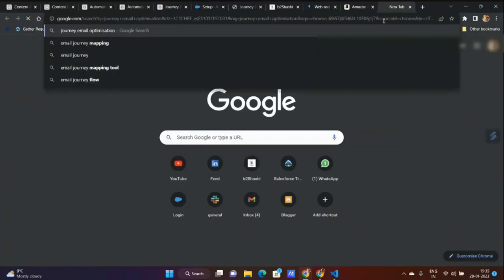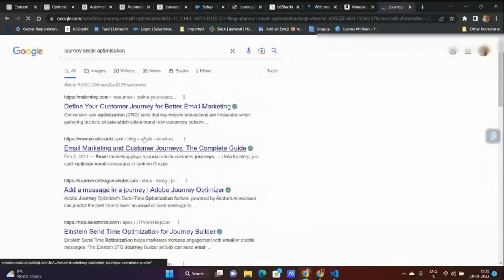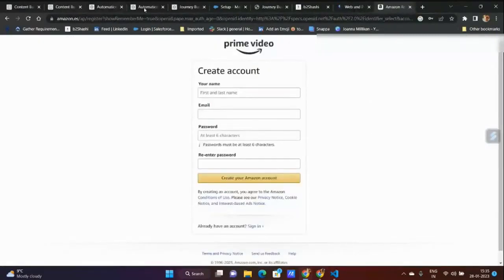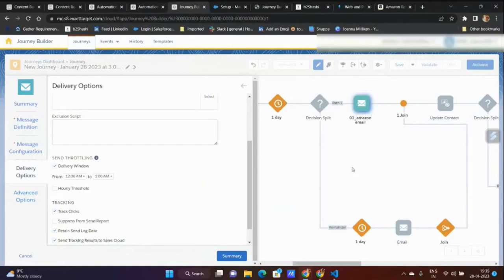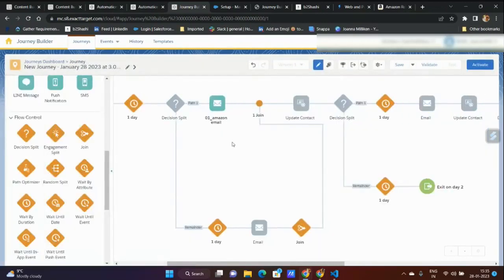Optimization. There also you have a lot of complexity. I don't know if I get that link also, I'll share it with you. So it depends upon how your email has been configured, how many script activity you have, how many code snippet you have. Based on that, hourly and everything gets changed. That's why, all these things are only if you have a specific use case, then that's okay.